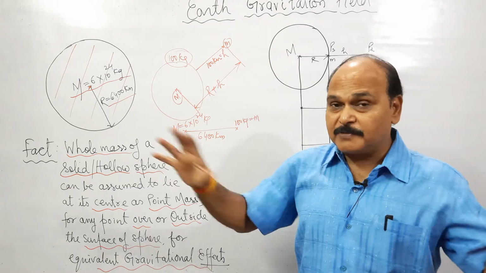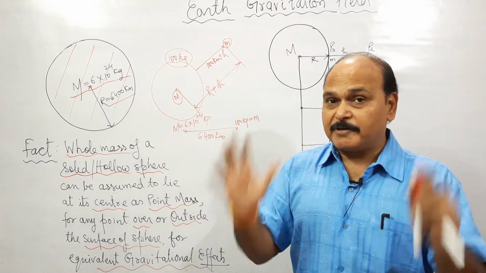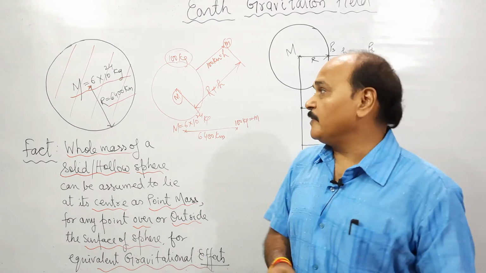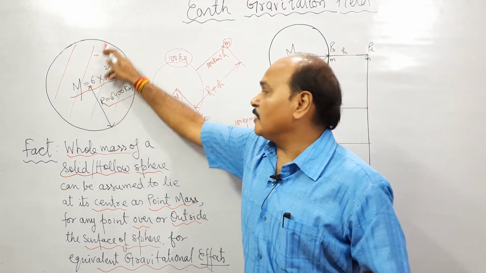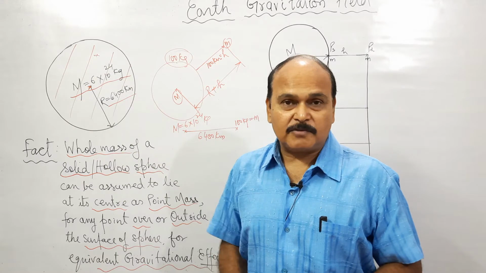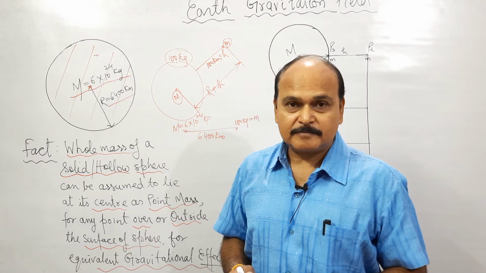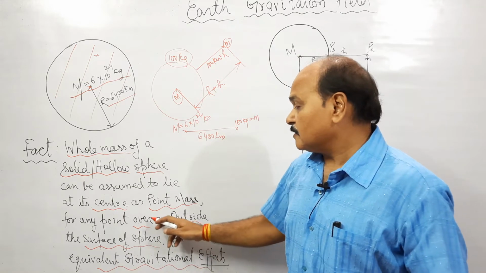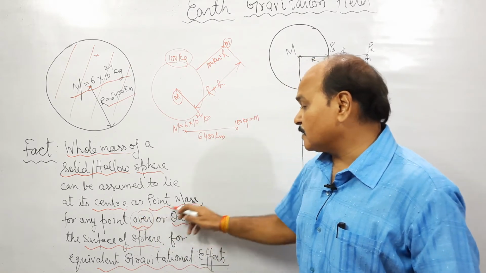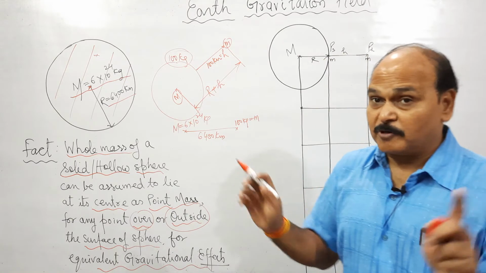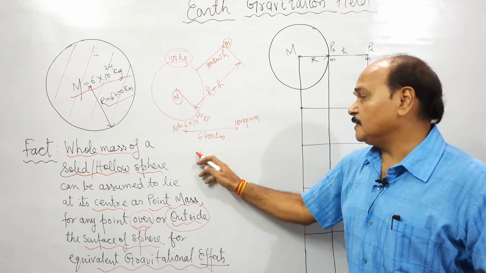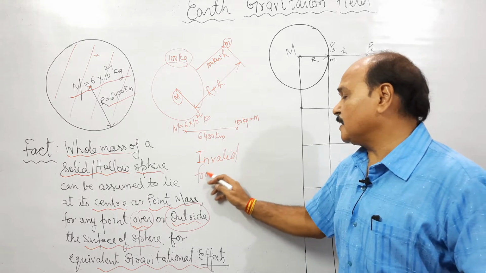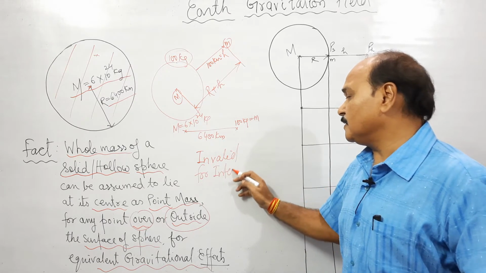And the basis of this assumption is what? Equivalent gravitational effect. This assumption is not valid for internal points. If we have a point inside, we cannot assume the whole mass at the center of the sphere as a point mass. So remember, this assumption is valid only for points lying over the surface or outside the surface, not for internal points. For internal points, this result is not valid.